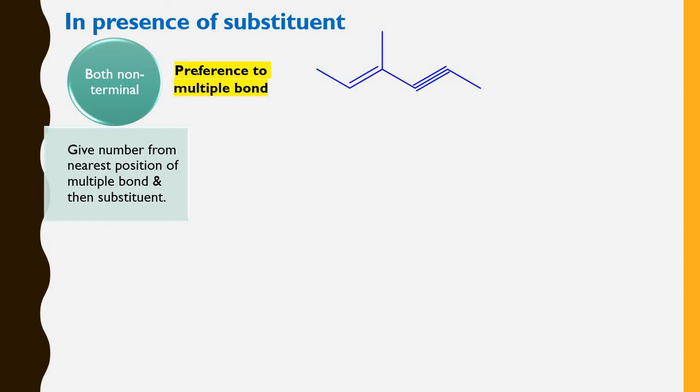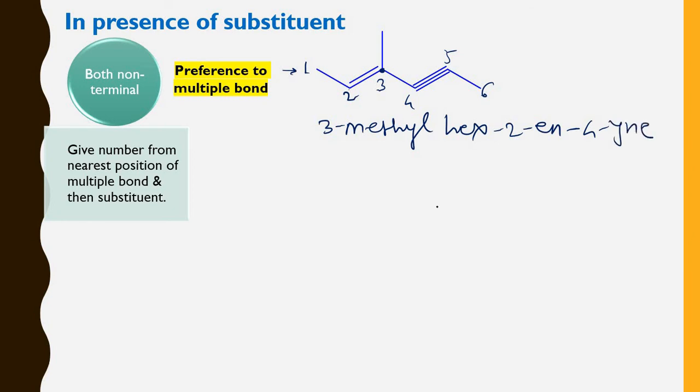You have to give the preference to the multiple bond, as the multiple bond comes at the second position from the left-hand side. From the right-hand side also it comes at the second position, but the substituent is at the third position with respect to this double bond. Therefore numbering from the left-hand side. Therefore it is 1, 2, 3, 4, 5 and 6. Now what is the name? It is 3-methylhex-2-en-4-yne.